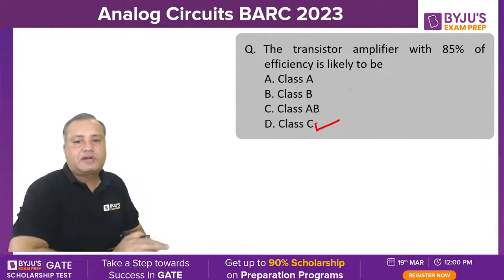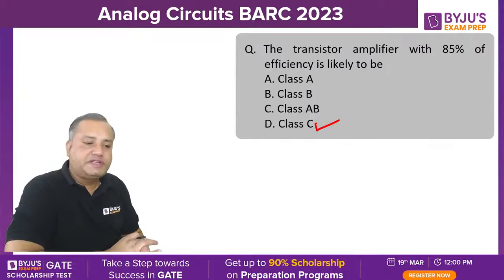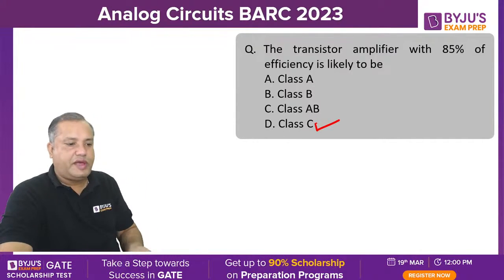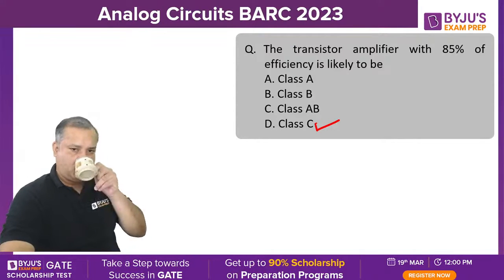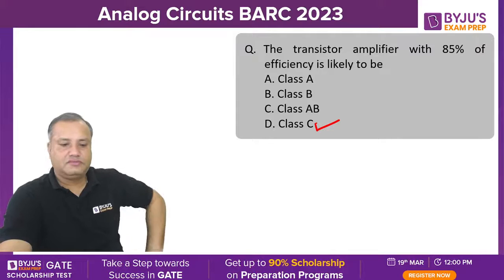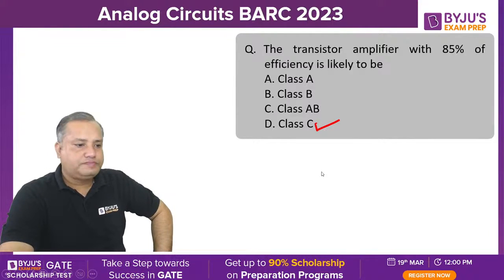Comfortable? So for class C configuration, efficiency can be 85% as well. Any confusion, please let me know. So done with this, we are moving to the next question.